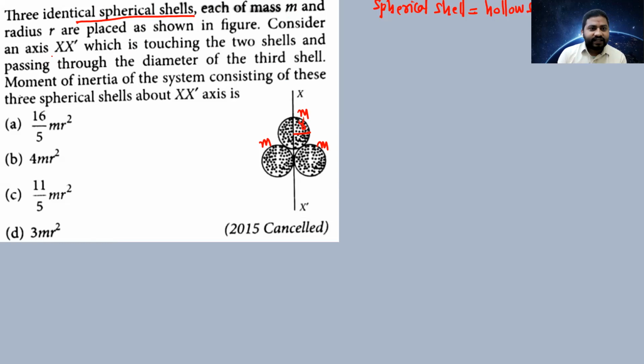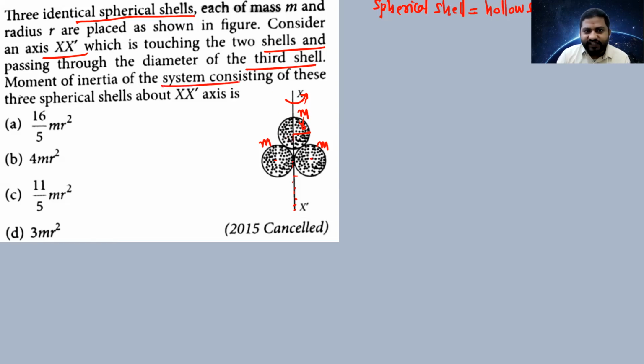Consider the axis of rotation is x dash. This is the axis of rotation. The beautiful question in this chapter: the axis is touching two shells and passing through the diameter of the third shell. So this axis of rotation is touching these two shells, and passing through the diameter of the one more shell.